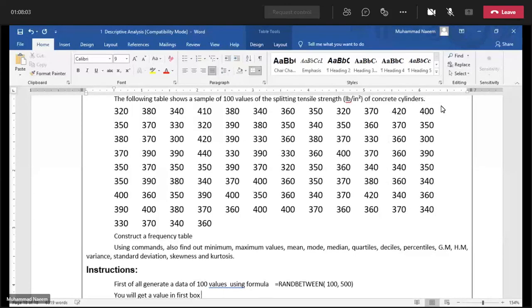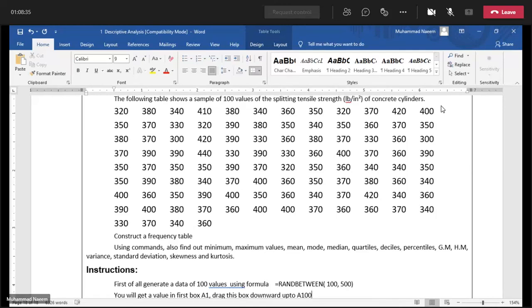Then drag this first box downward up to A100.